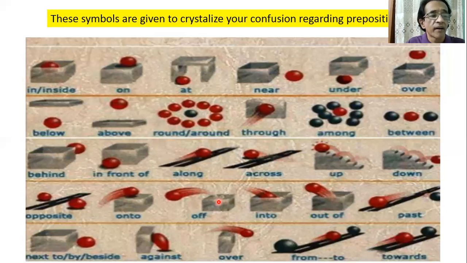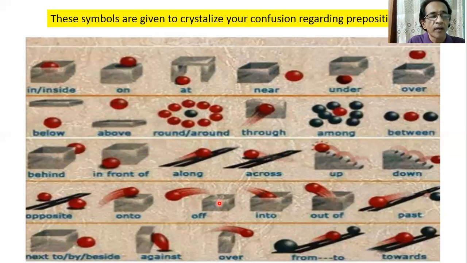And then off is used in case of disconnected or subtracted from something. Say we have been off the grid for 3 days. And in the subtracted case, we say he took 20% off the list price.